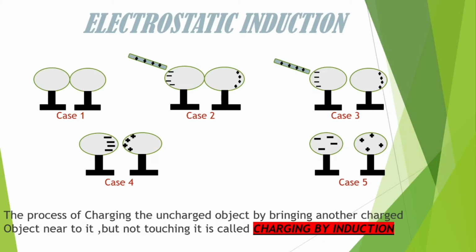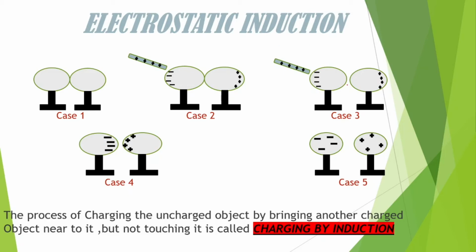Now I bring a positively charged rod near one of the spheres. So what happens is that the negative charges in both of the spheres get accumulated near this rod, and the positively charged particles in both spheres get far away from this charged rod. That means they get accumulated here.